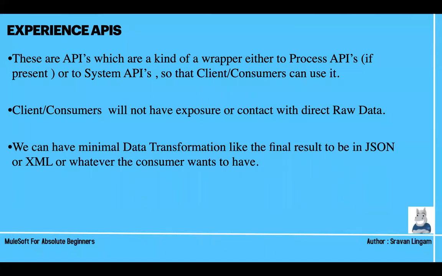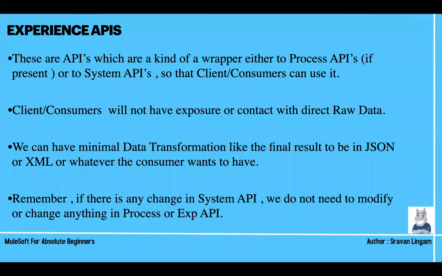We can have minimal data transformation, like the final result being in JSON or XML or whatever. In a general example, take the Amazon app. If you are logging in through the website on your desktop or computer, the view is different. The way it displays the data or shows the products is different from what is there when you open your mobile application. The product information displayed in the website view is different from the application, but in the back end the data is the same. But the view is different. So for such kind of things, you need to use experience APIs.